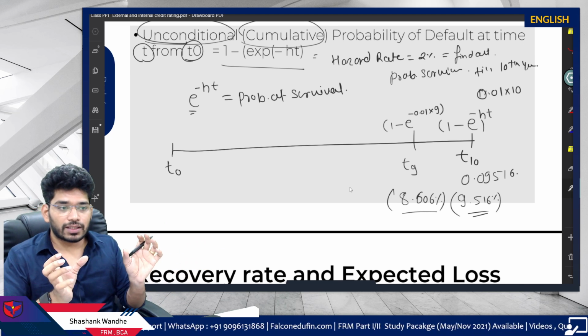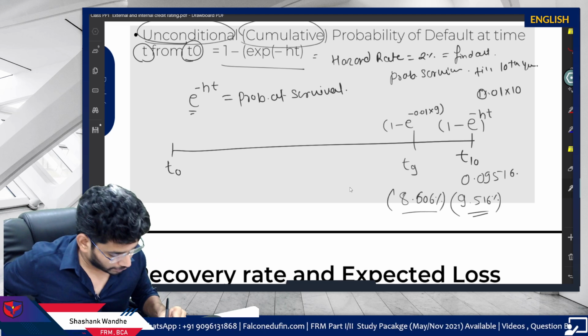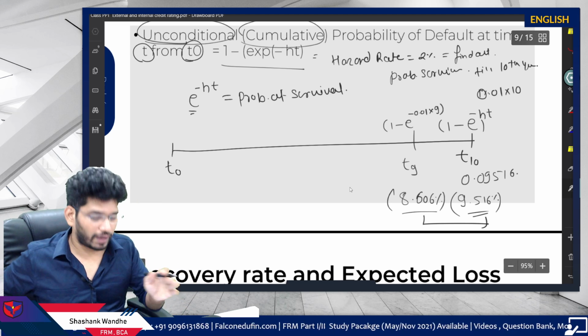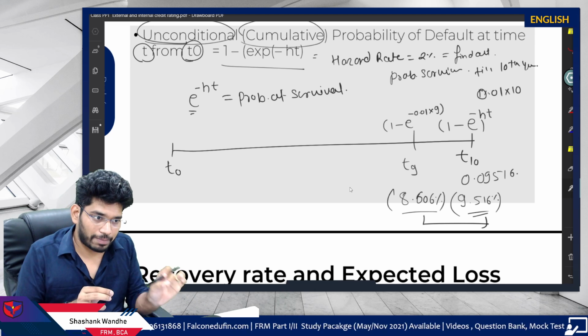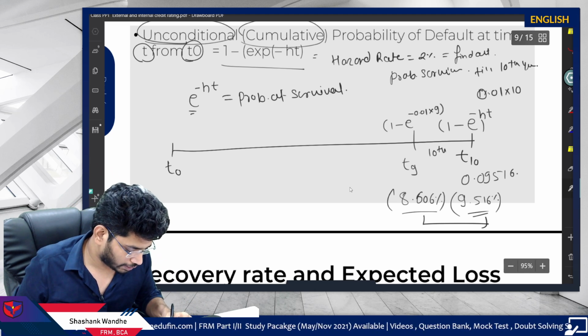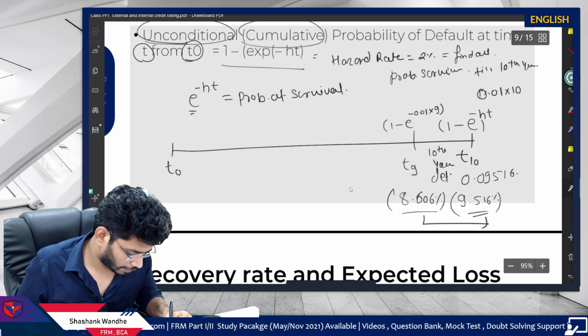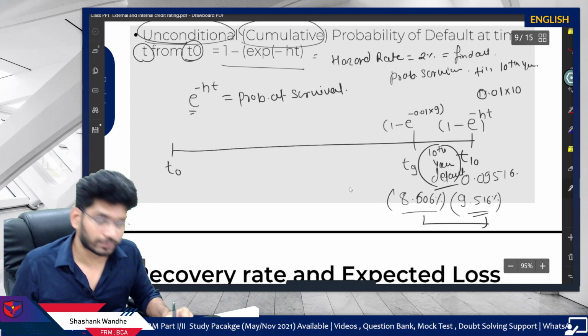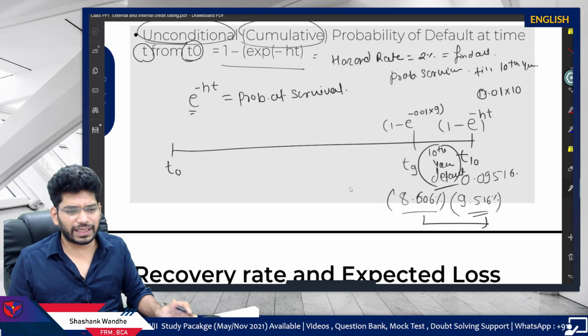So this difference between 9.5 and 8.6 is the probability that the company will default in the 10th year, right? I hope you got the idea. So simply take the difference.